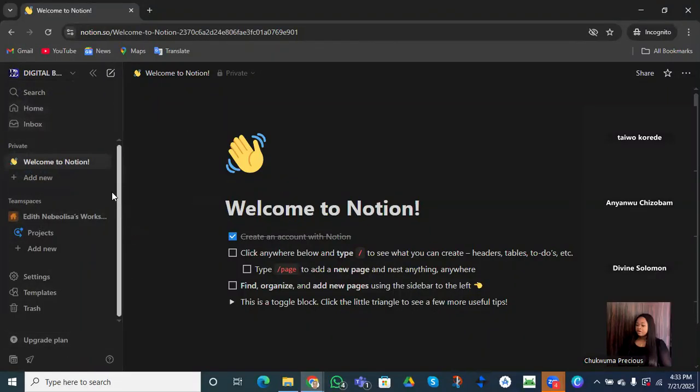From the left section menu, you are going to see our search bar. We'll be using this search bar more, especially when you are working in a very big organization. If you're working in a very big organization, you will be needing the search bar. Very soon, I'm going to show you how we can use the search bar and why it's very important.